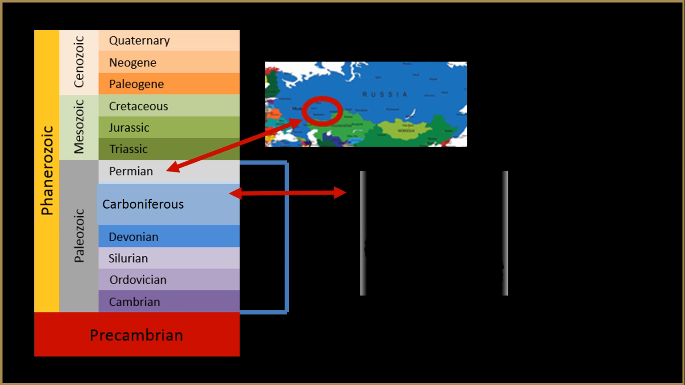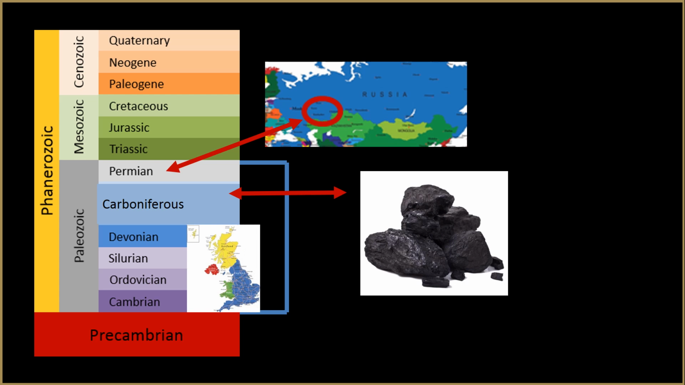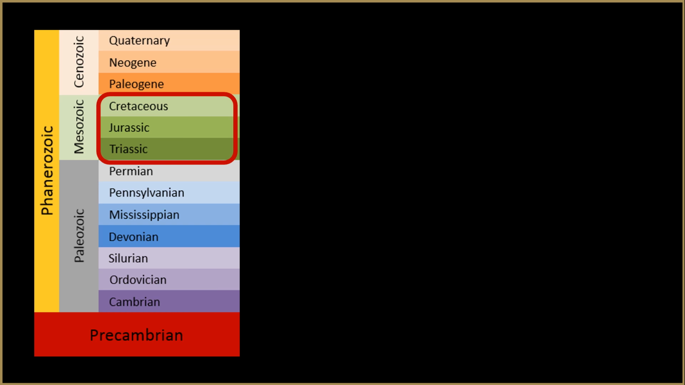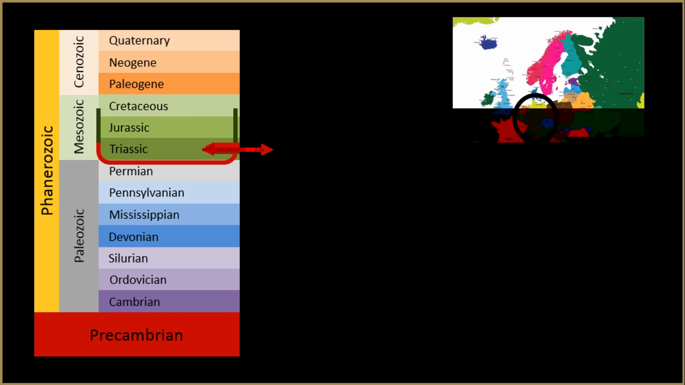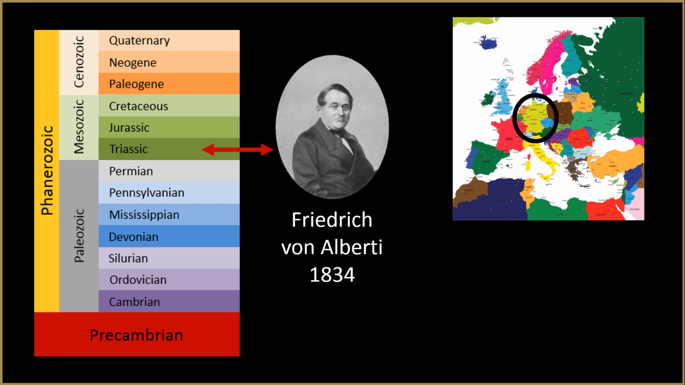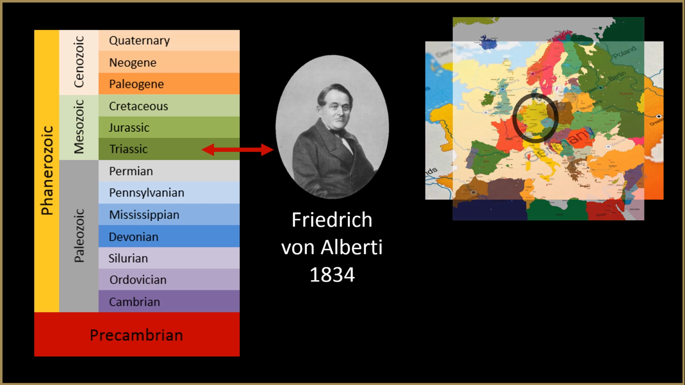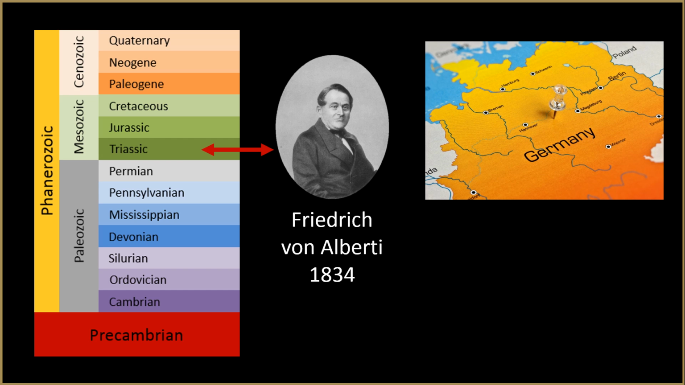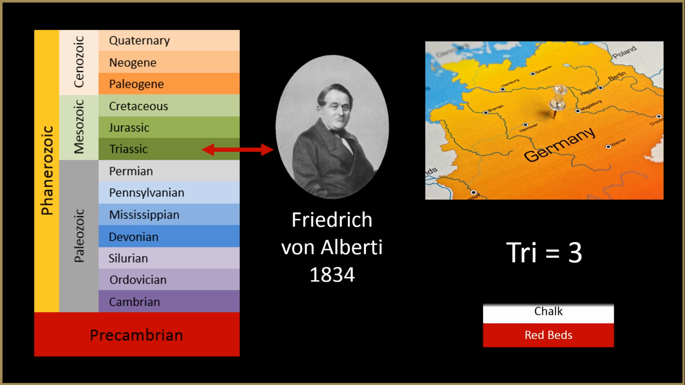In the same way that most of the various systems of the Paleozoic erathem were named after places where the fossils were first studied, the Mesozoic systems got their names in similar ways. The Triassic was named in 1834 by Friedrich von Alberti because of the three distinct rock layers that are found throughout Germany and northwest Europe. The three layers include red beds, capped by chalk, followed by black shales.